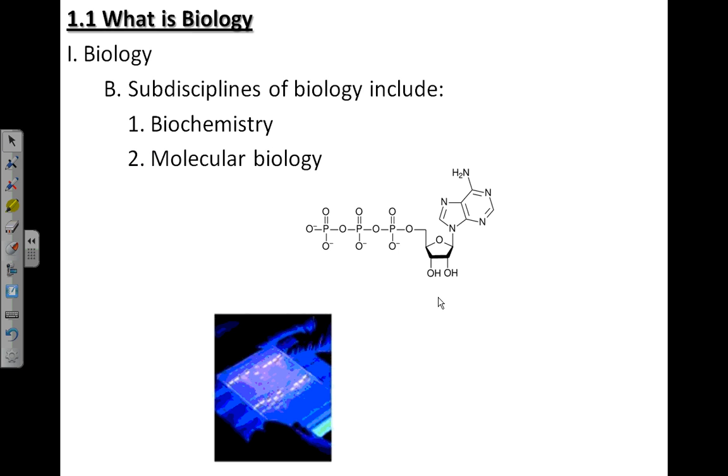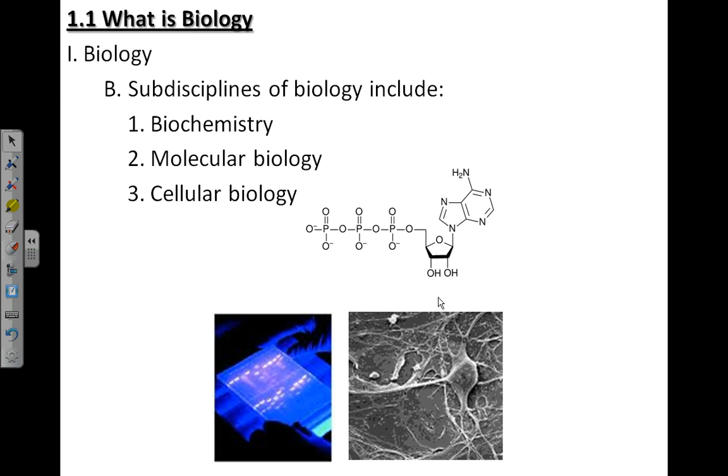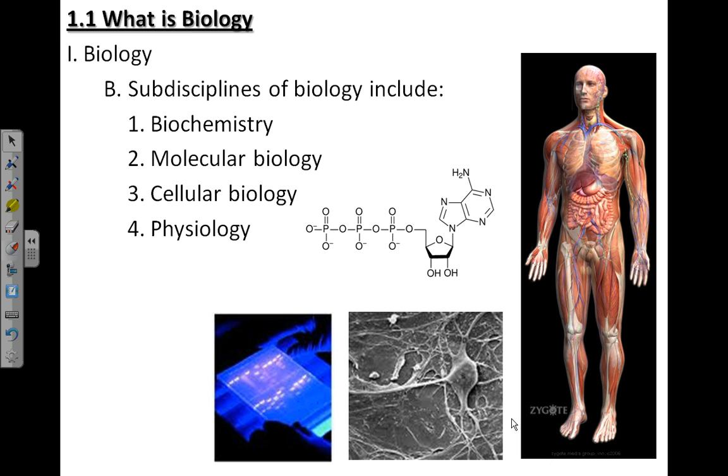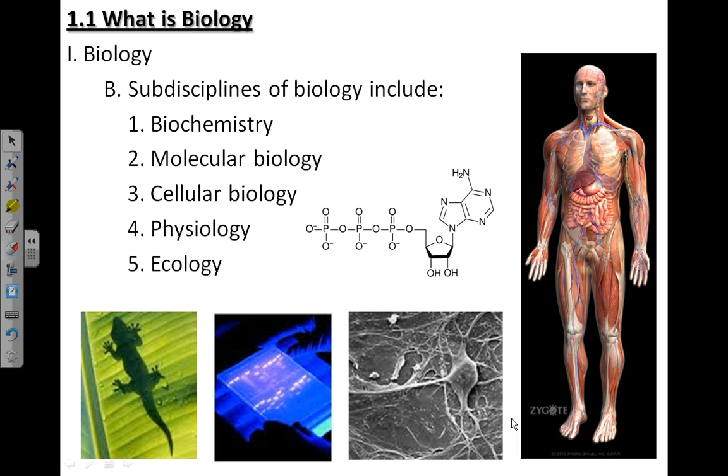Another subdiscipline of biology is molecular biology, and this focuses specifically on DNA and the genes that are found within the genetic code. Also, we have cellular biology, which deals primarily with cells such as the nerve cells or neurons that you see in this picture here. Another subdiscipline of biology is physiology, which is how organisms work, how the actual anatomical parts and chemicals all work together to create a living organism. And then, as I mentioned before, we have ecology, which is primarily how living organisms interact with their environment.